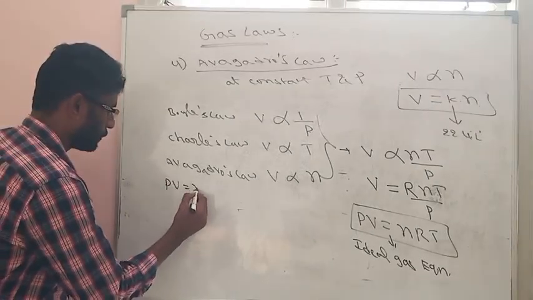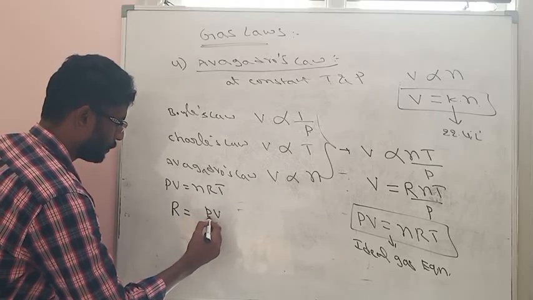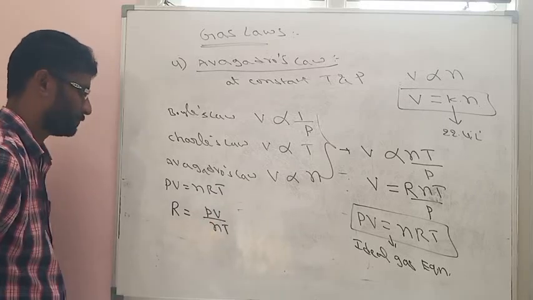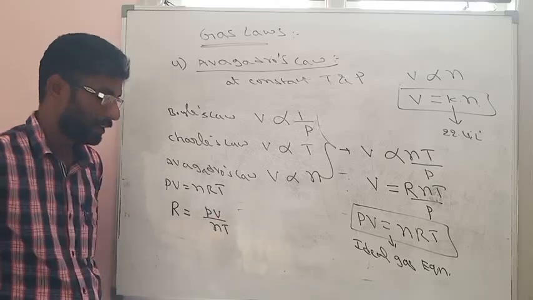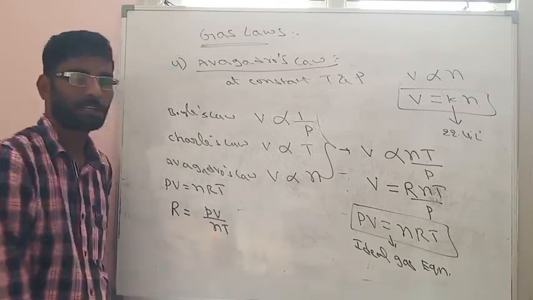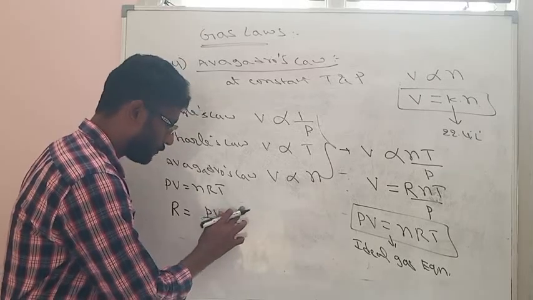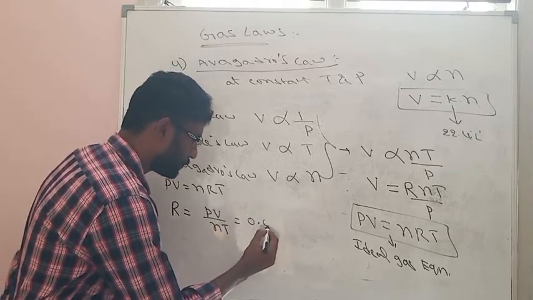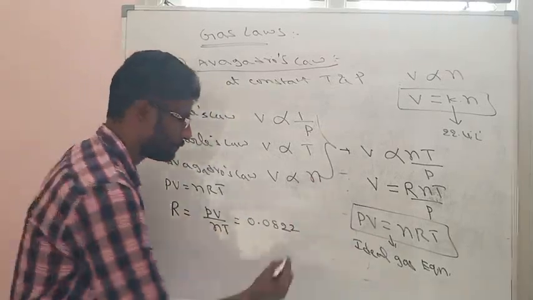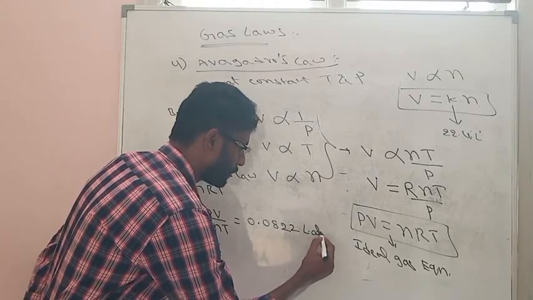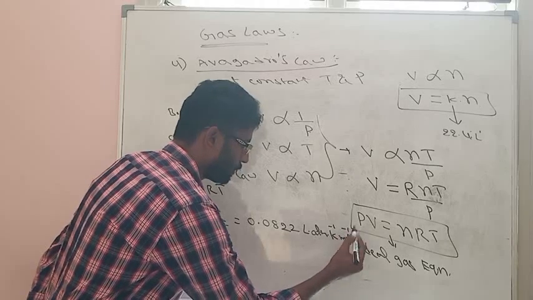So PV is equal to nRT, where R is equal to PV by nT. Here R is called universal gas constant. The formula will be PV by nT. So on substituting standard values of pressure, volume, temperature and number of moles, the value of R we get 0.0821 or something. Units are liter atmosphere Kelvin inverse mole inverse.